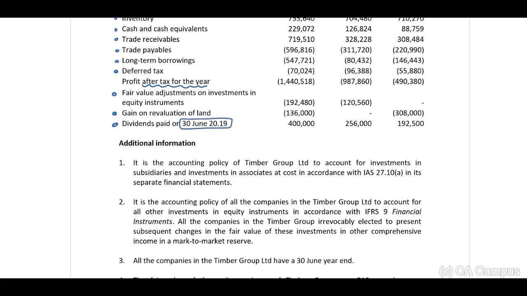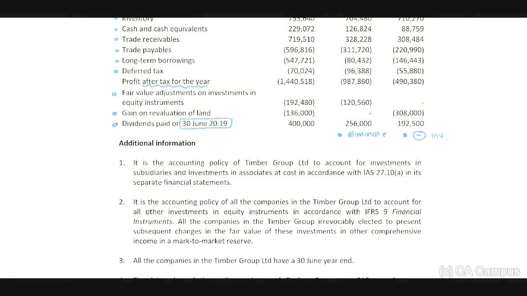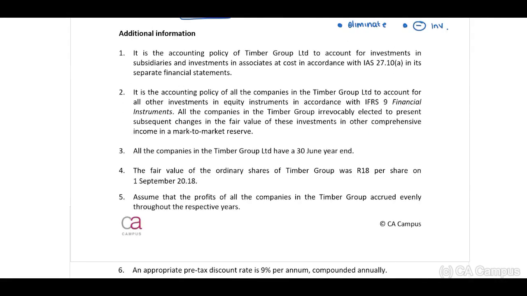Right, now remember, in terms of the dividends, we need to eliminate the intra-group dividends, and in our associate, the dividends will decrease the net investment value in our group. Additional information. 1. It is the accounting policy of Timber Group Limited, guys, identify, this is the separate entity, not the group, the separate entity, to account for investments in subsidiaries and investments in associates at cost in accordance with IAS 27 paragraph 10(a) in its separate financial statements.